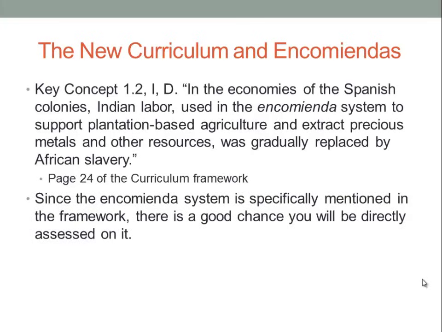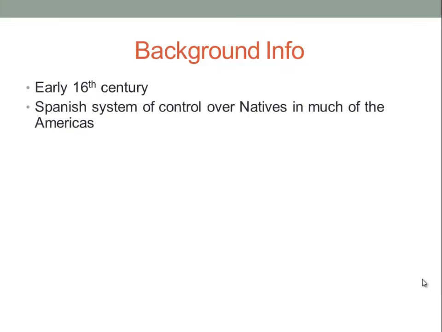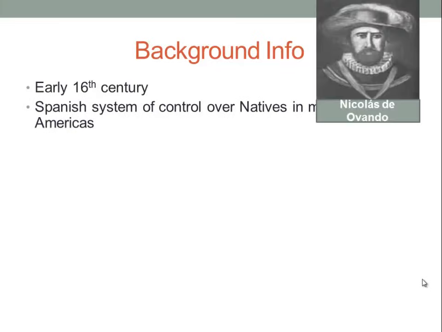Since the encomienda system is specifically mentioned in the framework, there's a good chance that you will be directly assessed on it. So let's get going and talk about what exactly this encomienda system is. Background info: this takes place in the early 16th century, so we're talking about the early 1500s here. This was a Spanish system of control over natives in much of the Americas. And we have this guy, Nicolás de Ovando, who's really the creator of this.